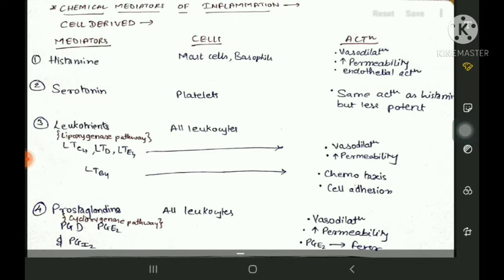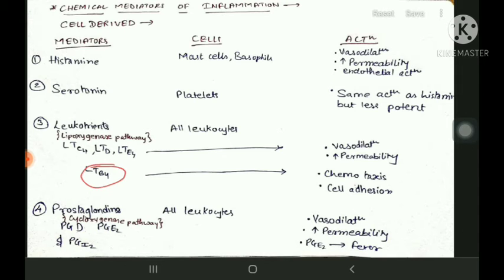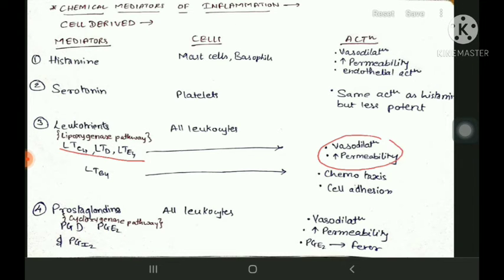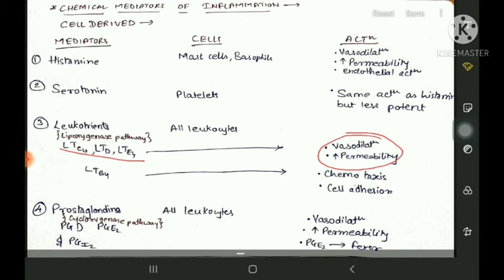What are leukotrienes? There are four types of leukotrienes: LTC4, LTD4, LTE4 and LTB4. I want you to remember only one thing, that LTB4 is a chemotactic agent. At the end of this, I will give you a list and a mnemonic of chemical mediators, which will help you remember all of them. LTC4, D4 and E4 give rise to only increased vasodilation and increased permeability of blood vessels.